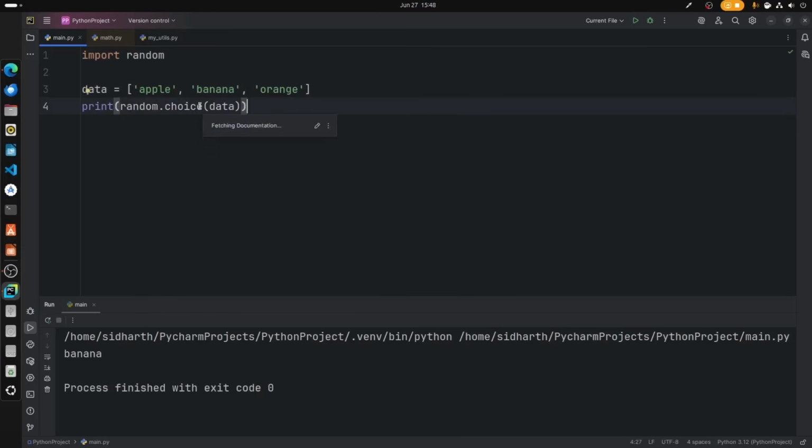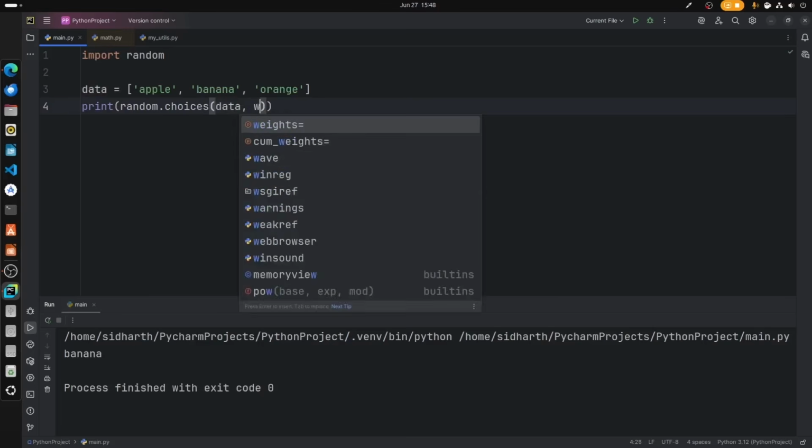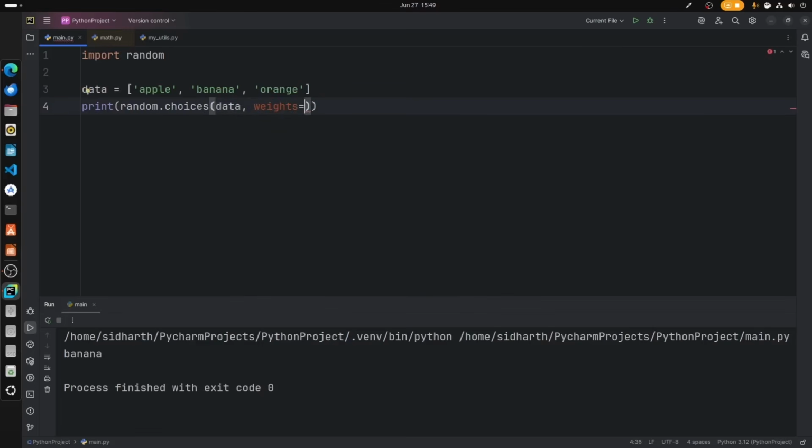Not only that, we can even have random choices. So this is a single choice, so we get multiple choices from this. To define that, we can type random.choices, and we're going to use data as the set. By adding a comma, we can add weights for this data. So I'm going to add weights. Now it will pick 2 items from the set. So for that, let's type 10, 30 and 60.